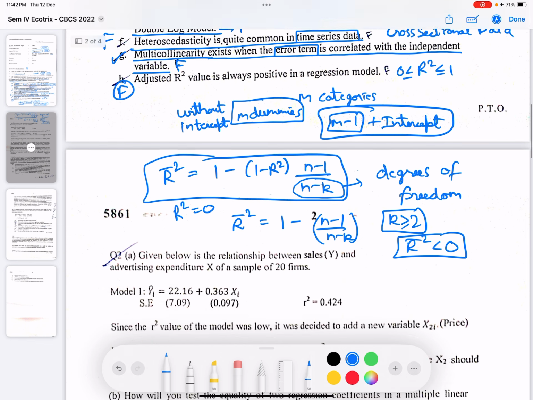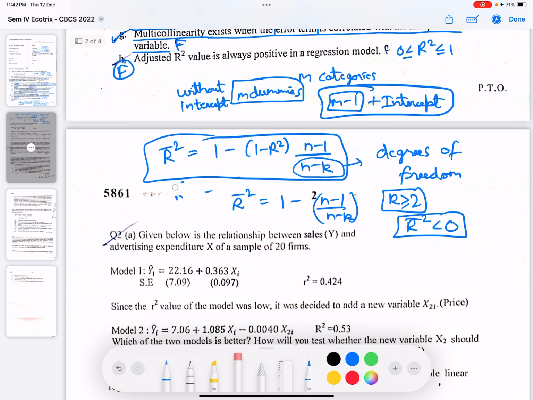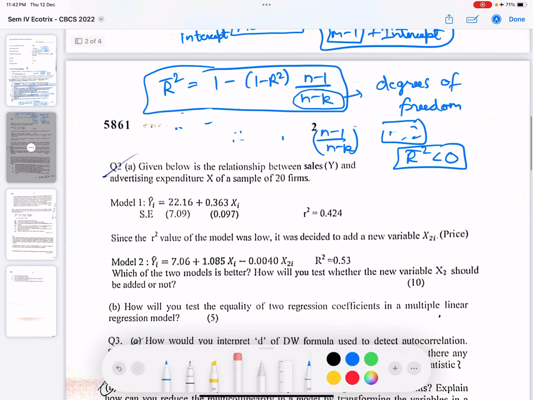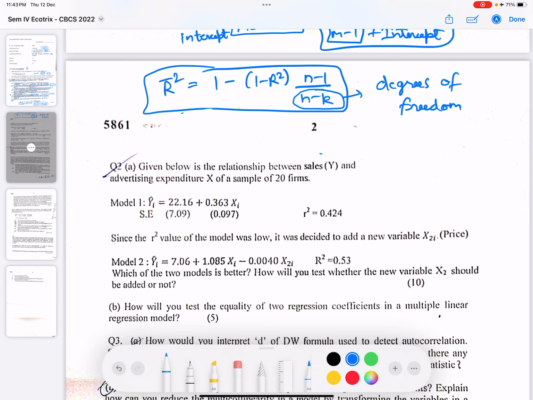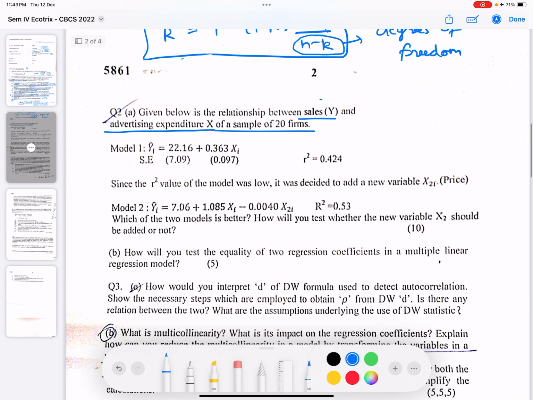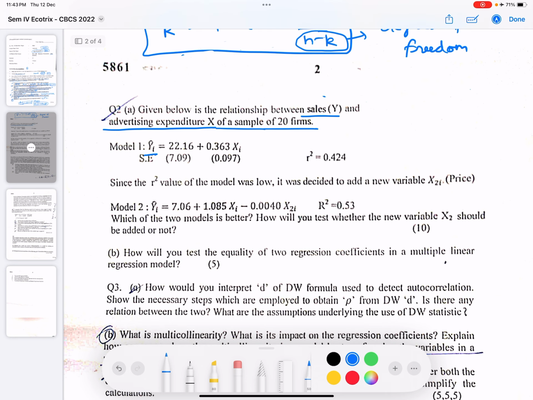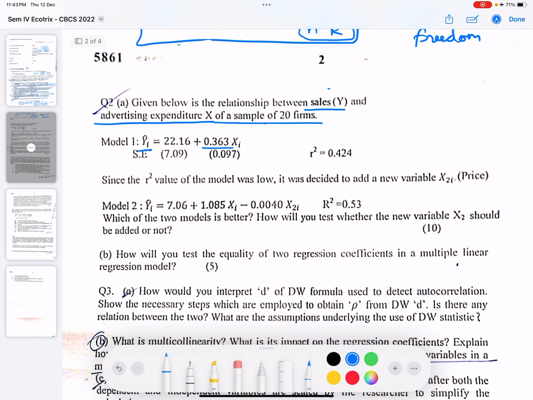Okay, so we are done with this. We'll move on to the second question. Just have a look at what the second question is asking. The question is saying that there is a relation between sales and advertising expenditure of a sample of 20 firms. So this is a model where sales is dependent on the advertising expenditure, and as expected the value is positive. So if the advertising expenditure increases, the sales would increase.